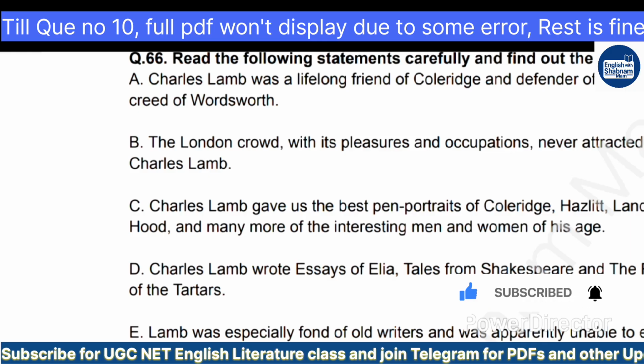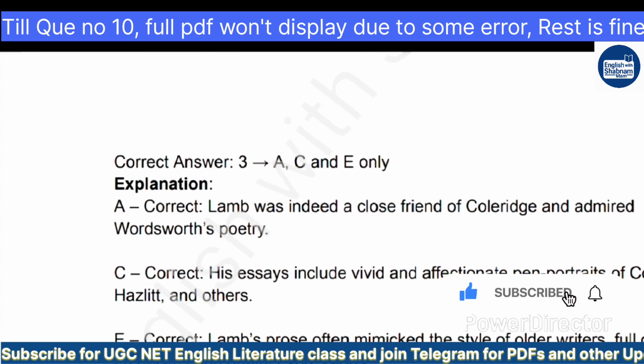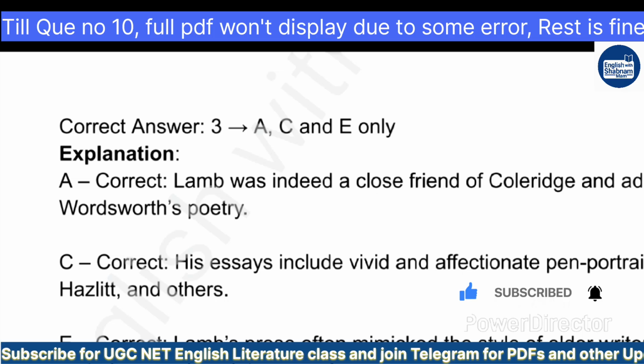The fourth thing we have to find out, you will realize, is option 3, A, C and E. How and why? Option A is saying Lamb was indeed a close friend of Coleridge and admired Wordsworth's poetry. Option C is correct. Why? Because his essays include vivid and affectionate pen portraits of Coleridge, Hazlitt and others, writers mentioned in the option. Option E is correct also because Lamb's prose often mimics the style of older writers, full of archaisms and quaint expressions. Okay, so A, C, and E are the correct ones.